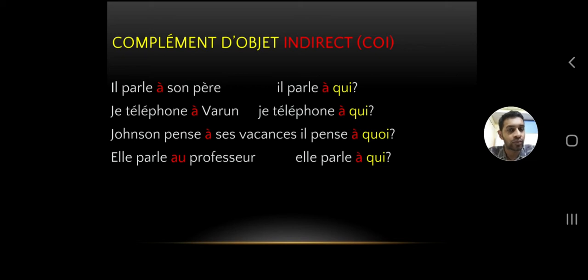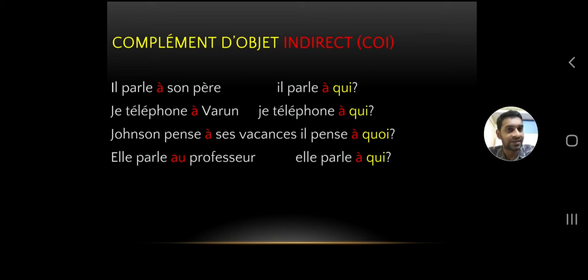Elle parle au professeur, elle parle à qui. So just keep in mind, after the verb, if you've got the preposition à, you have to replace it with indirect pronouns. And if there is no preposition, you have to replace it with direct pronouns.